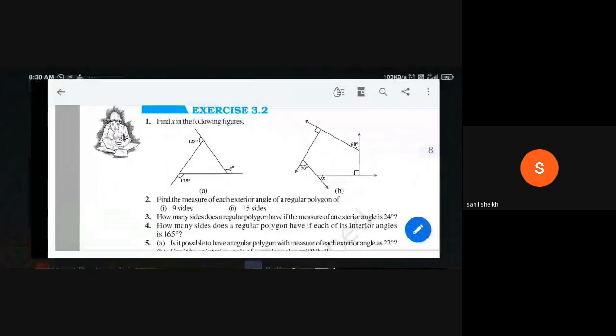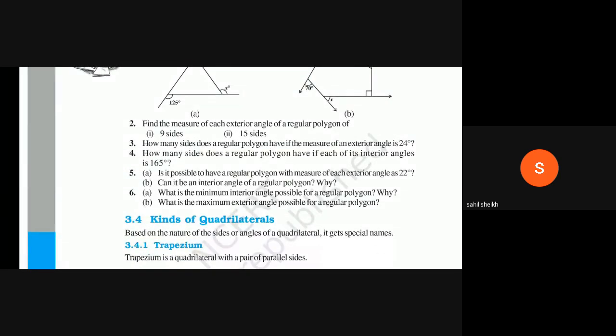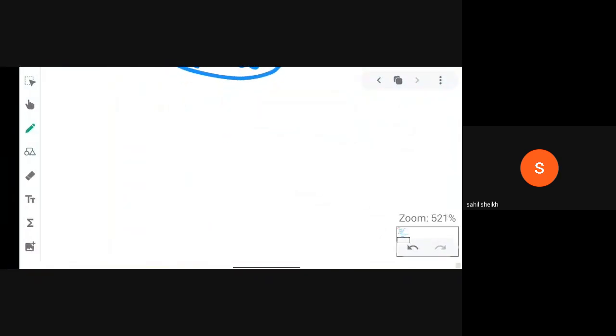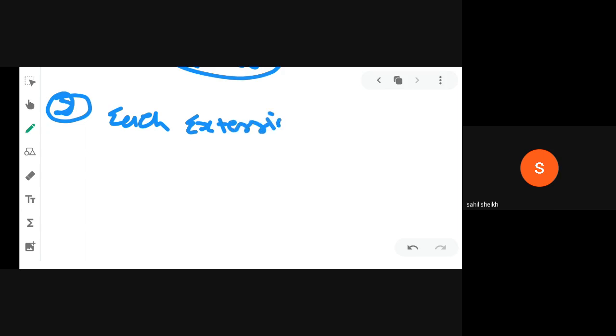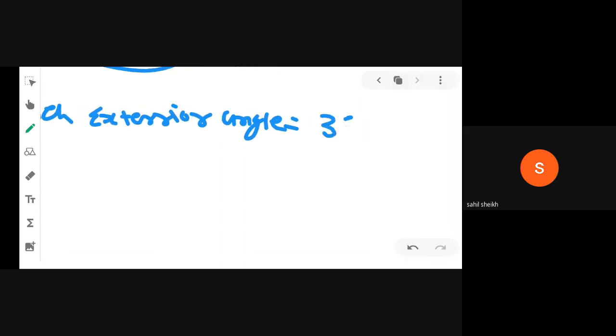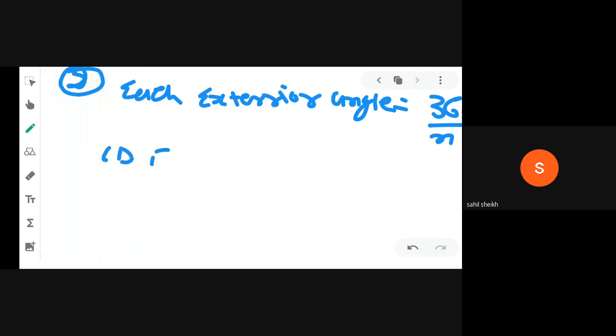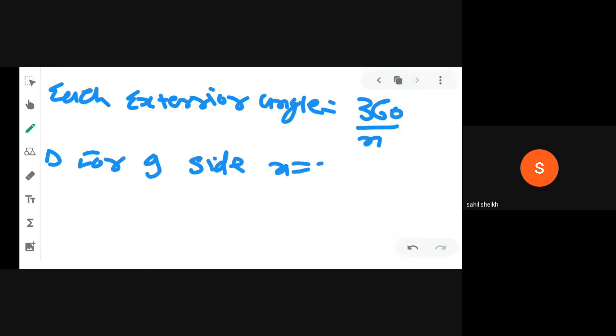Now you can see question number 2. Find the measure of each exterior angle of a regular polygon of 9 sides and 15 sides. We have to find each exterior angle in question number 2. Okay, now we know the formula for each exterior angle. Each exterior angle is equal to 360 degree divided by n. So for the first part, for 9 sides we can take n is equal to 9.